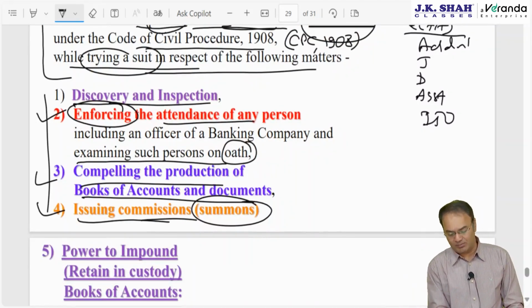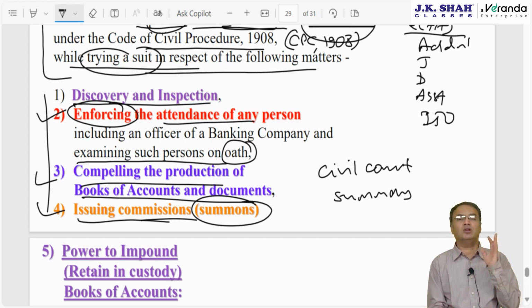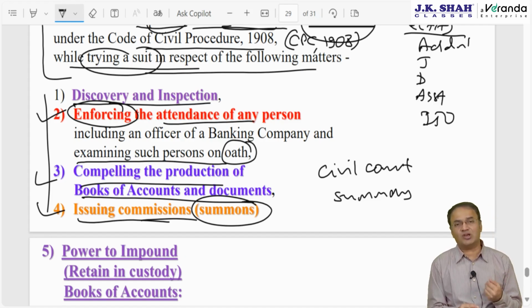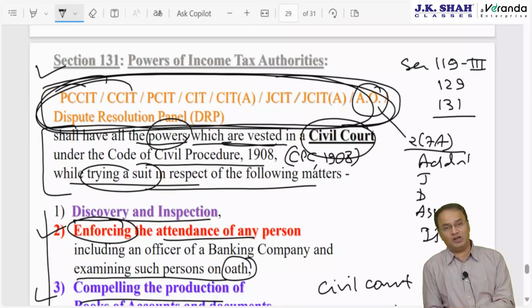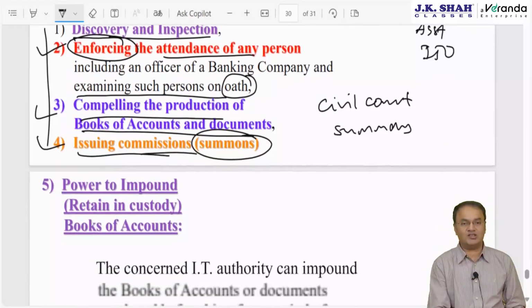What does that mean? Let me give you one example. If a civil court issues a summons to somebody, requiring that person to appear before it, let's say a politician, Arvind Kejriwal, and he does not appear, then a second summons, a third summons. Finally, the civil court has the power to take the help of police, get that person officially arrested from his house and compulsorily produce him before the court. So these authorities can also do that, but all these powers are only for namesake, only for exam purposes. In real life, they don't exercise this power.